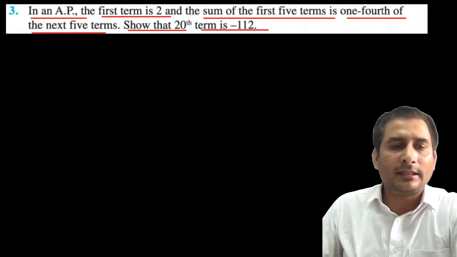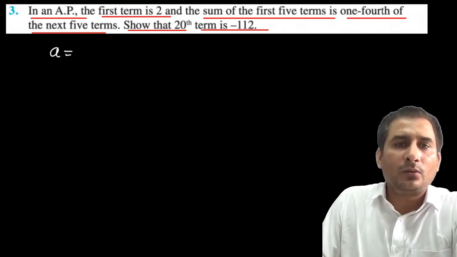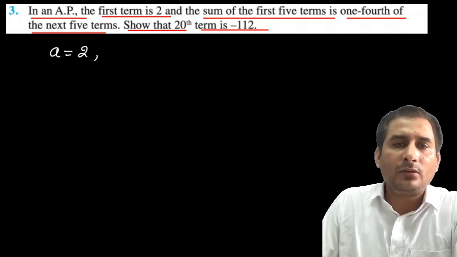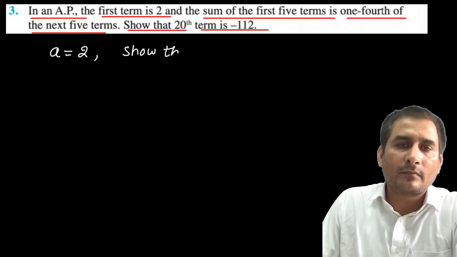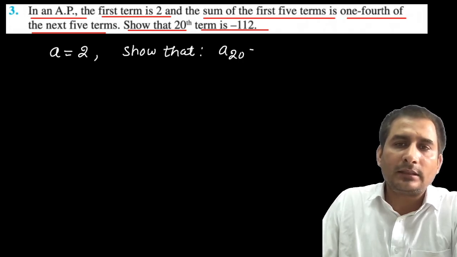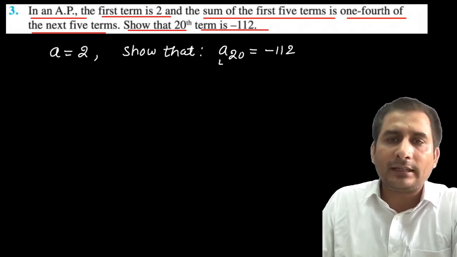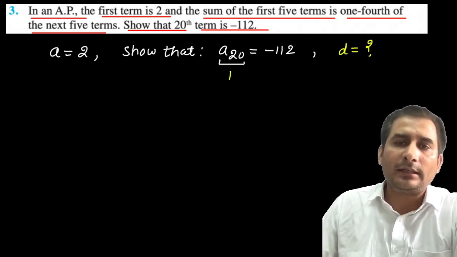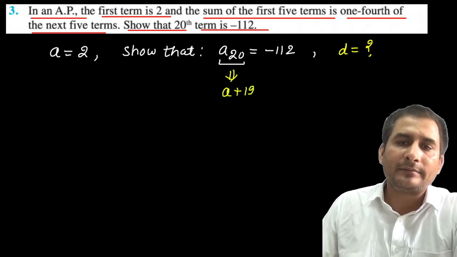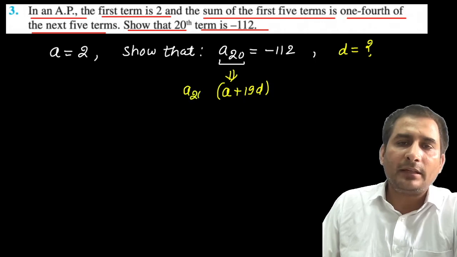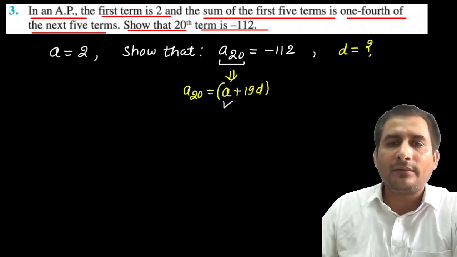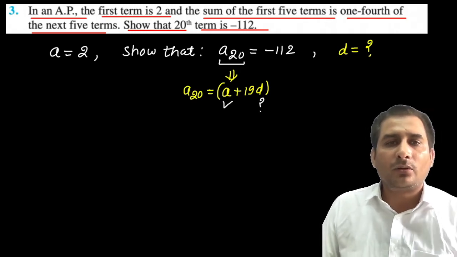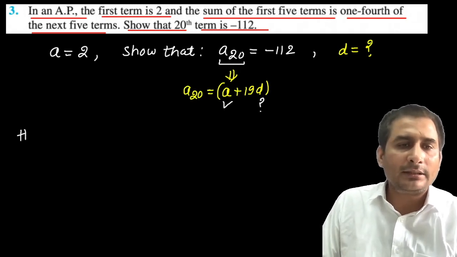So let me write the given data first. A is given as 2, the first term, and we need to show that A20 is equal to -112. To find A20 we need a, which we have. Now we need d, because we know that A20 is equal to a plus 19d. So a was required to find A20, and a is already given, so now we need to find d. So how to find d? Look at the second condition. The second condition given in the question is that the sum of the first 5 terms